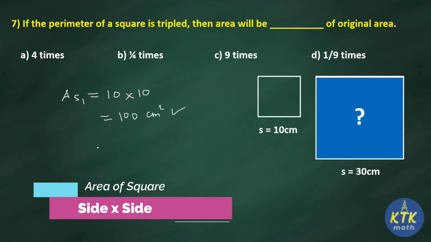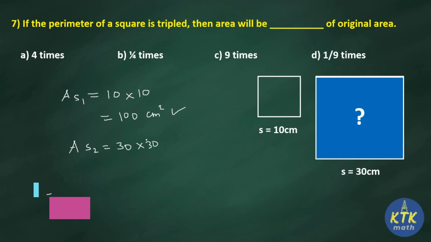What is area of bigger square? So I will mention it as AS2. The side is 30. So how are we going to find? Side into side, same. So 30 into 30. What is 30 into 30? 3 3s are 9, then 2 zeros. So 900 centimeter square.